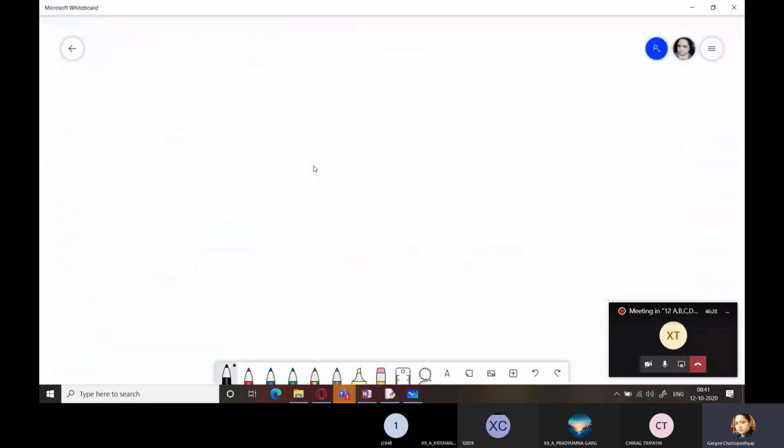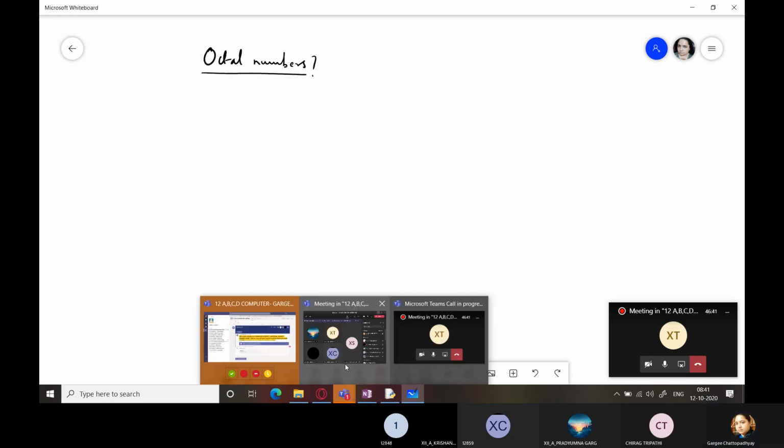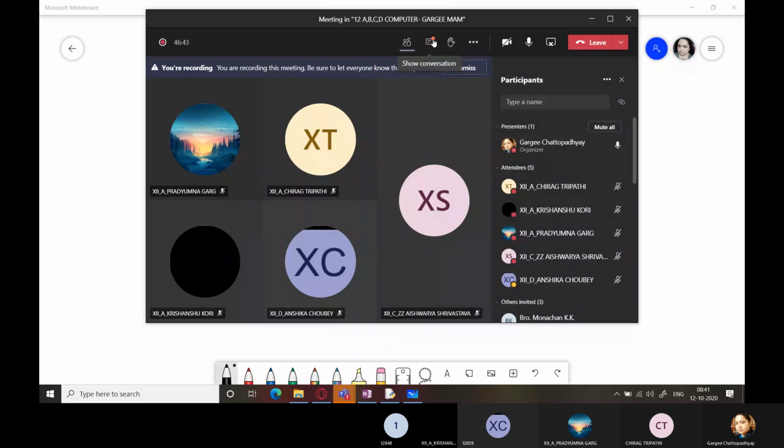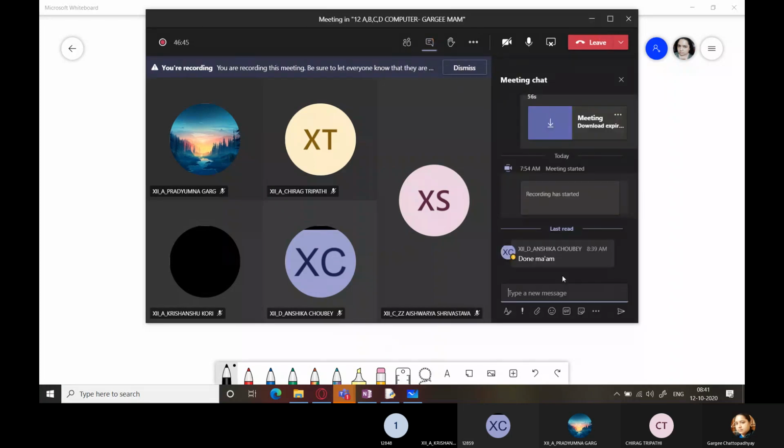Now, because 4 already falls within the range for octal numbers. First of all, what are octal numbers? Krishanshu Kori, you will give me the answer. Come on, Krishanshu, Aishwarya, Anshika.